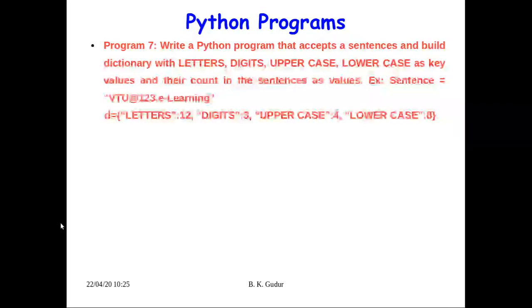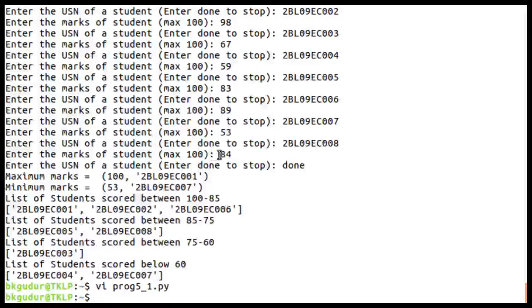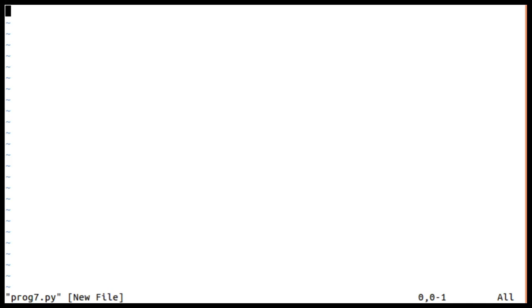So let us write this program. I'll give the program name as program 7. In this program, initially we should read a sentence, meaning the user has to enter a sentence.